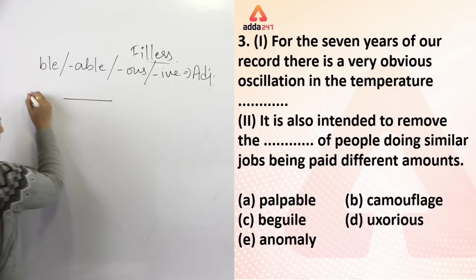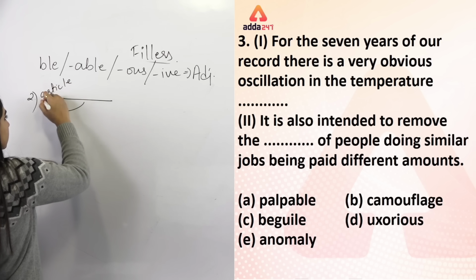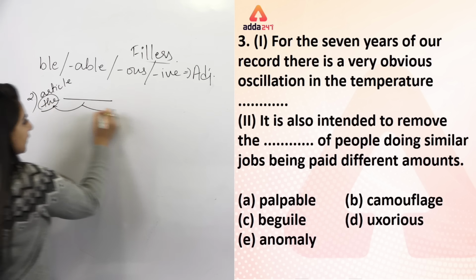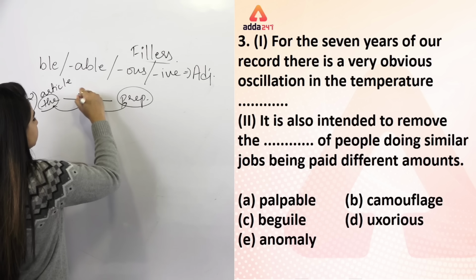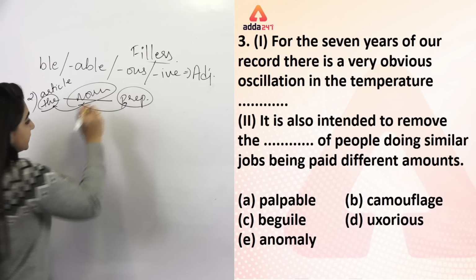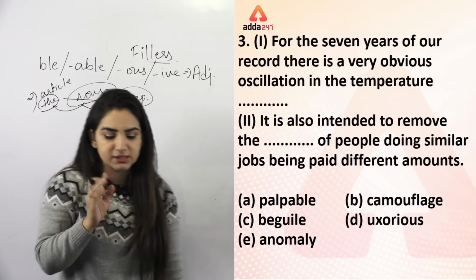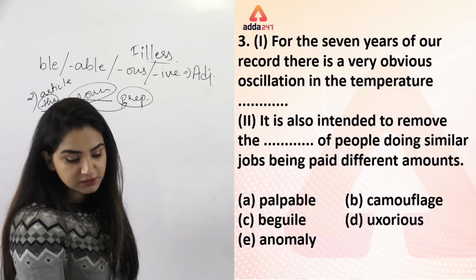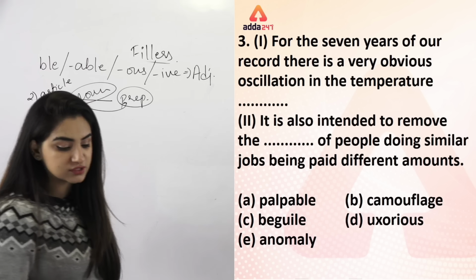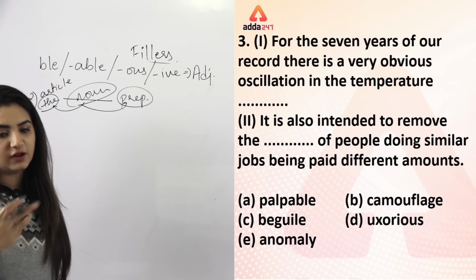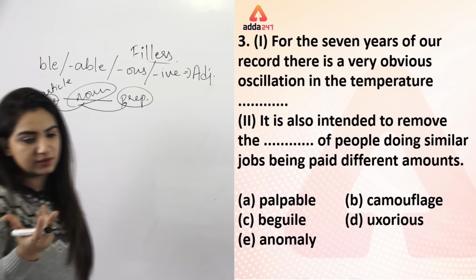We have an article here, the, and we have a preposition here. This makes us absolutely confident that we will be placing a noun here. ये हमें बिल्कुल confident बना देता है कि हम यहाँ पर सिर्फ और सिर्फ noun का ही use करेंगे.